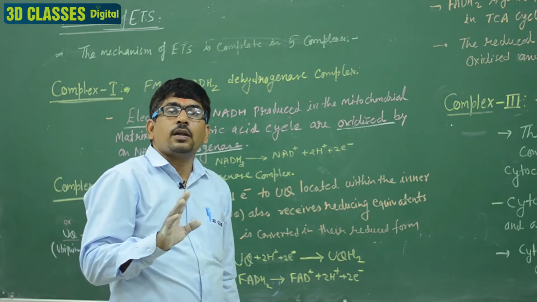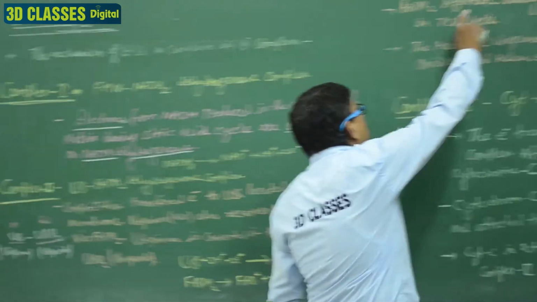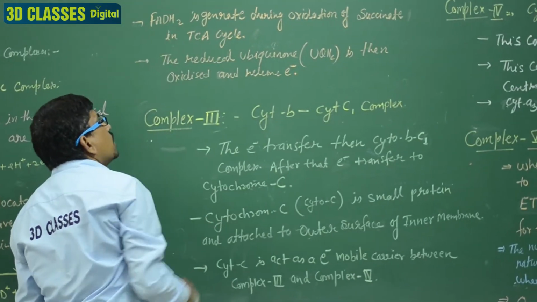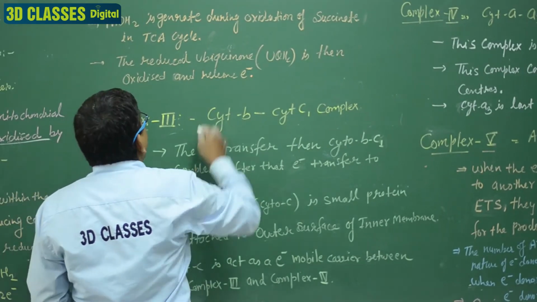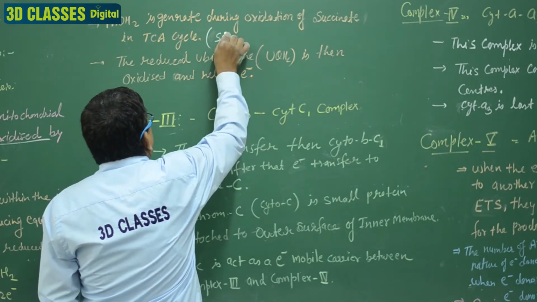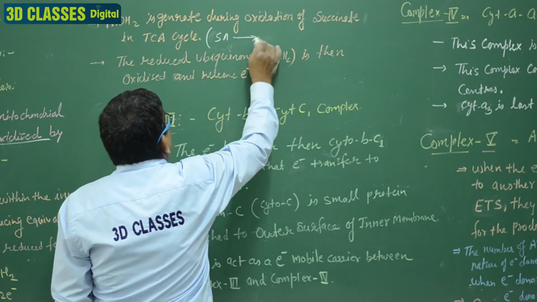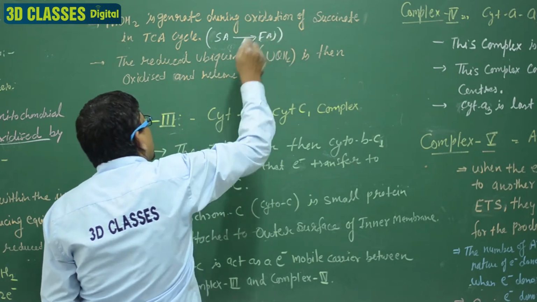Krebs cycle, the TCA cycle. So we can say FADH2 is generated during the oxidation of the substrate in the TCA cycle. We have explained here that succinic acid is converted to fumaric acid, and then FADH2 is formed.